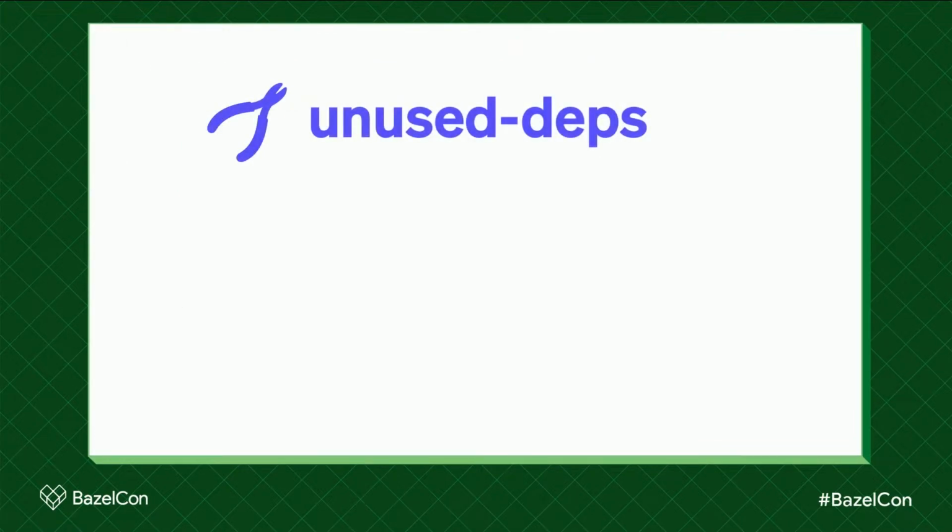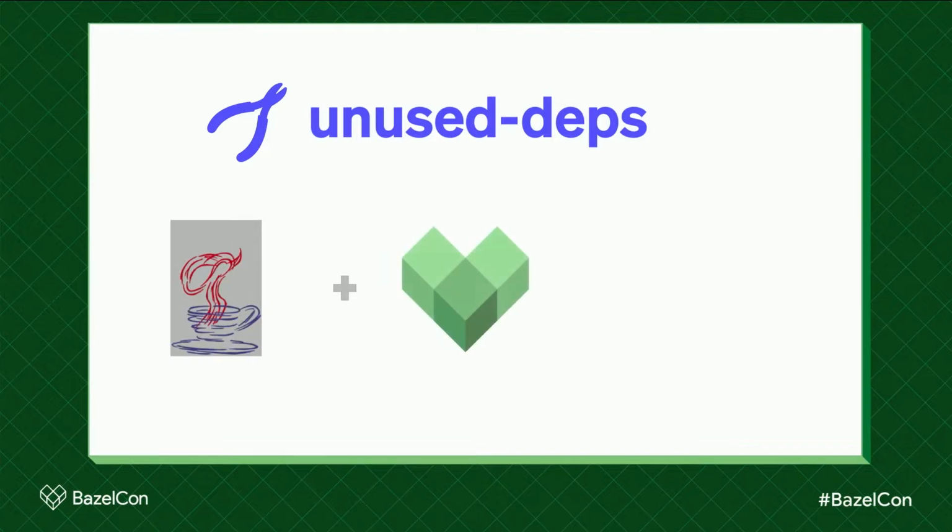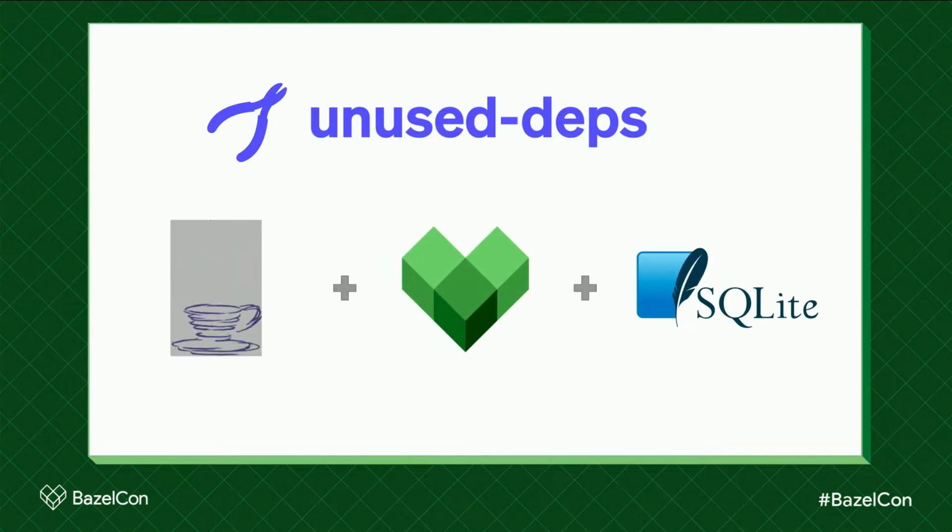So we decided to build our own. We creatively called it unused deps with a dash. We're on the Java team at Stripe, and we used Java to build this, and our expertise with Basil, and we needed a place to store dependency information, so we used SQLite. And I'm going to give you a quick demo.